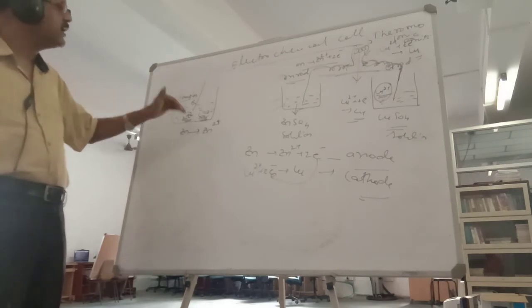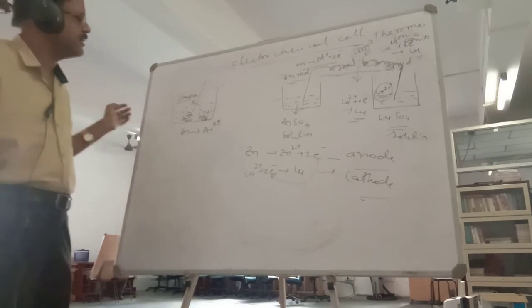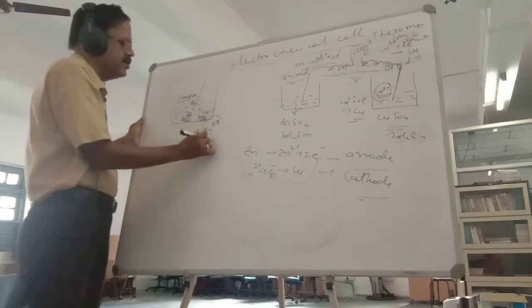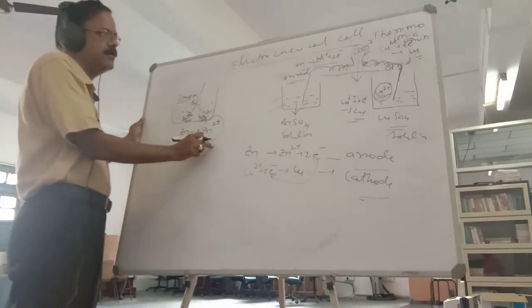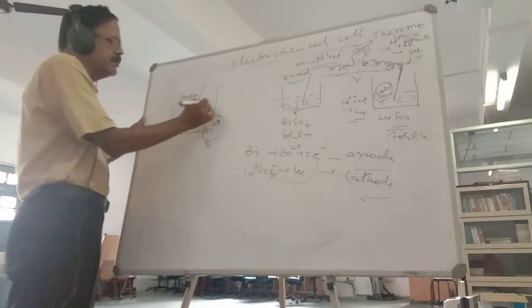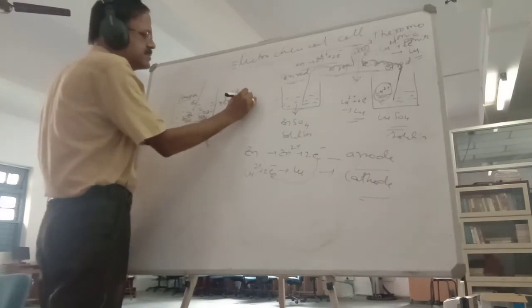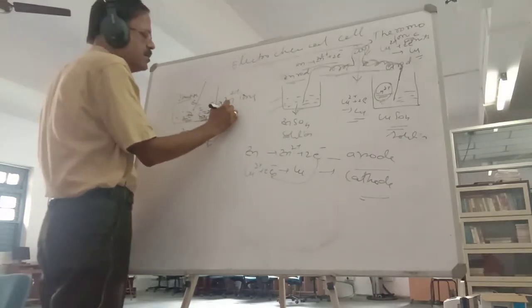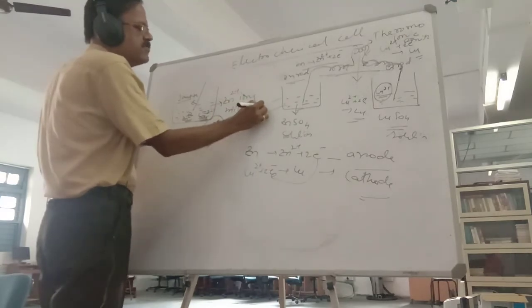For how long will this continue? Say 1 mole of zinc atoms changes into zinc ions. So in this solution, the concentration of zinc ions will increase. The number of ions produced will be more.